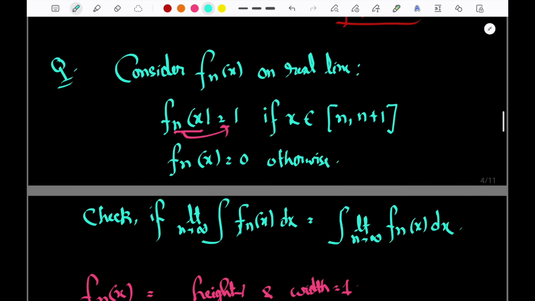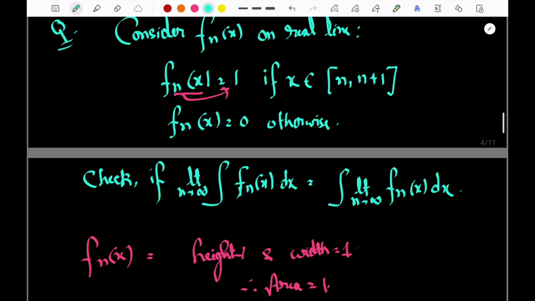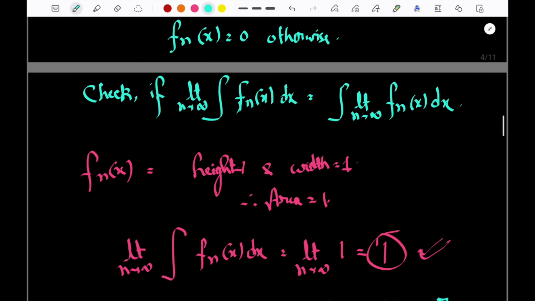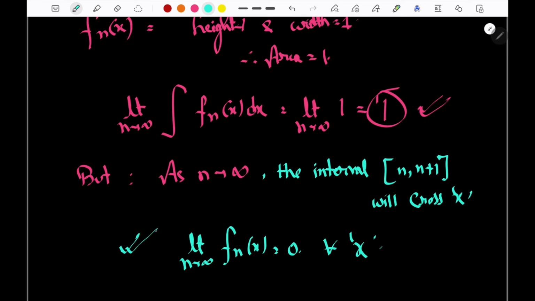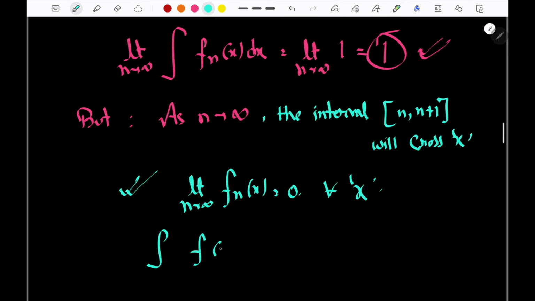If x is an element of n to n plus 1, at some point of time, if I move n towards infinity, this interval n comma n plus 1 will always be greater than x. So therefore limit n tends to infinity f_n(x) will be equal to 0 for all x. So it means the integral of the limit, limit n tends to infinity of f_n(x) dx, is equal to 0.